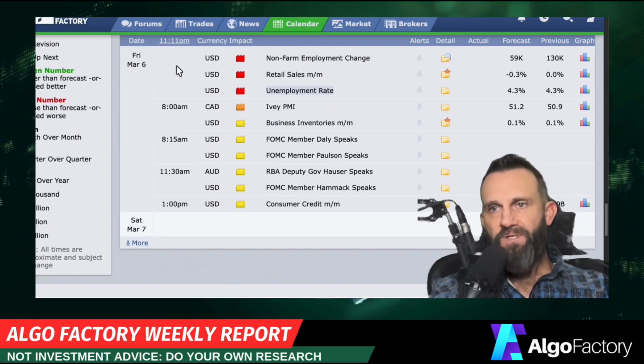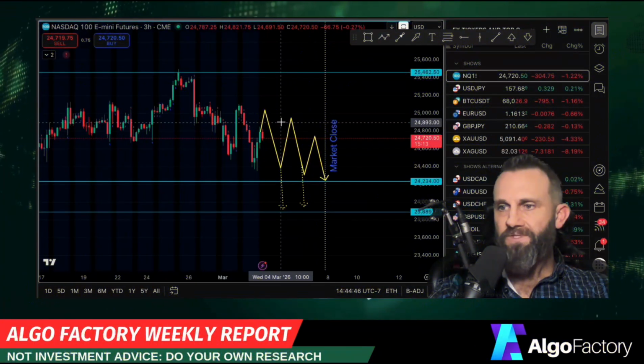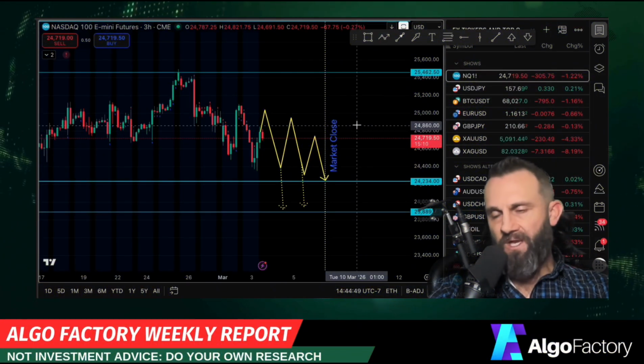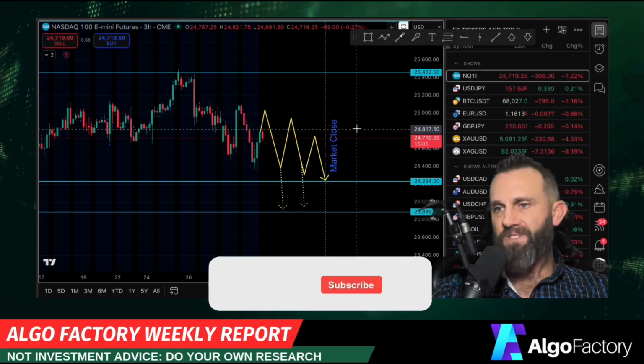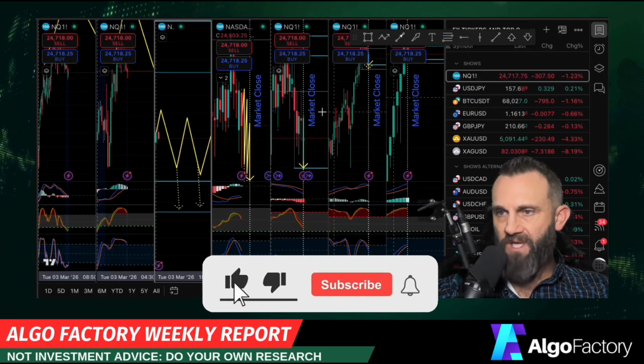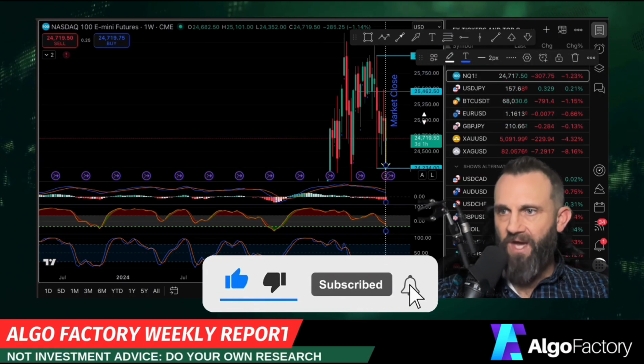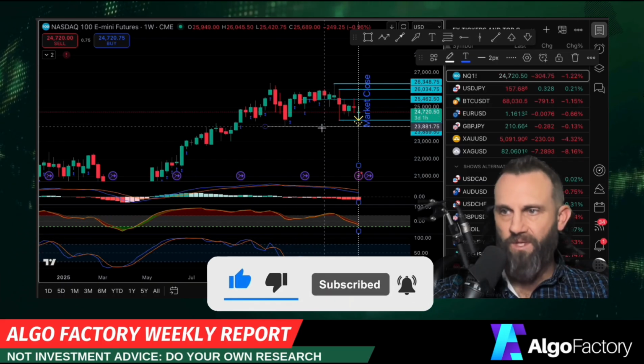Let's go ahead and take a look at the Nasdaq. So here's the Nasdaq. We actually are getting a little close to a dangerous area in the Nasdaq. And if I zoom out, it's a lot easier to see. So I'm going to flip up to the daily chart just so you can take a look at the general picture here. This is actually the weekly chart.